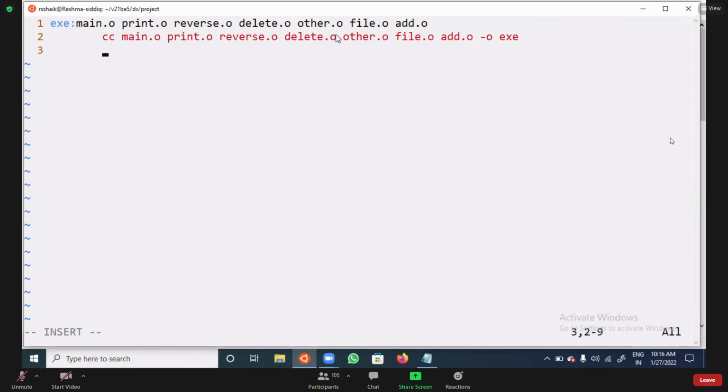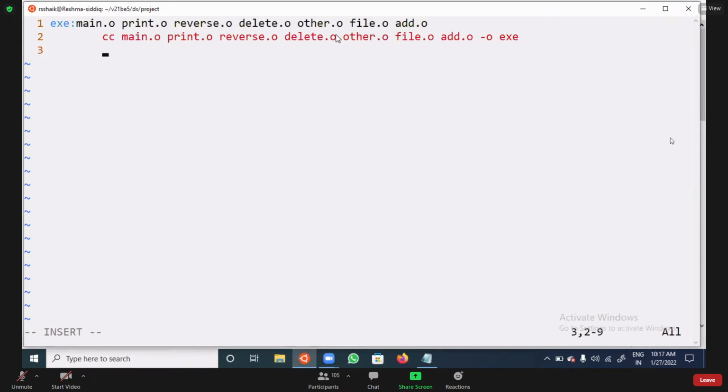Listen, exe is the first line. In the first line, remember, first the target, then the object files that are required, and then how you get that executable file. If you compile all these object files, then we get the executable file.